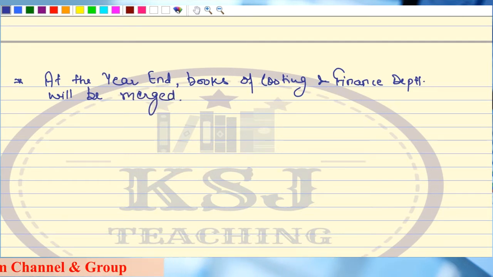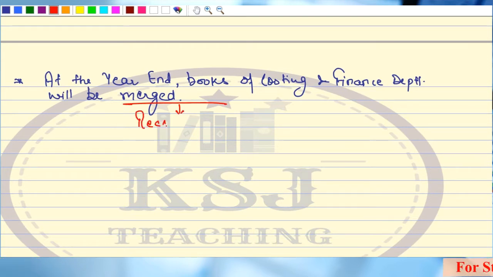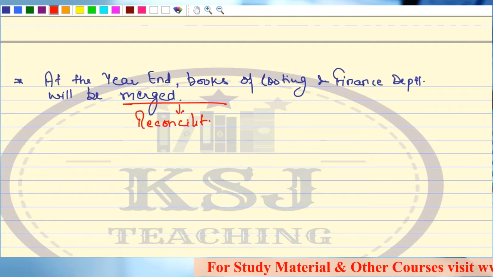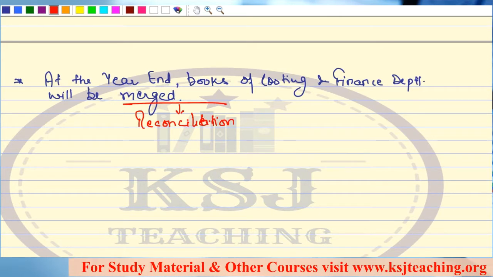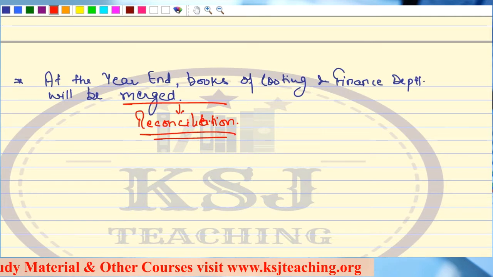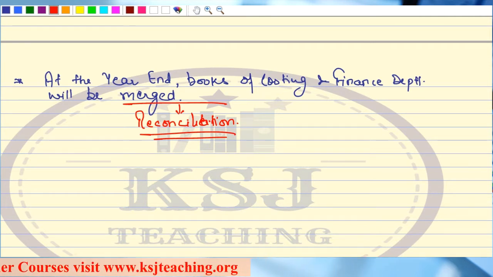Right? Now this process of merger is known as reconciliation. This is going to be our next chapter after this: reconciliation of cost and finance books.